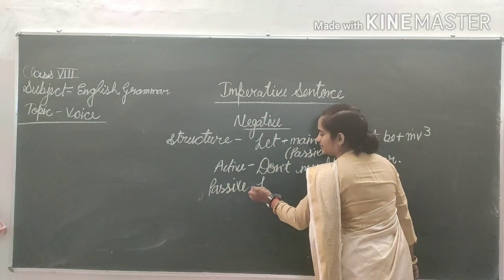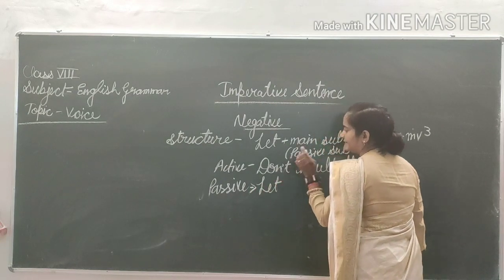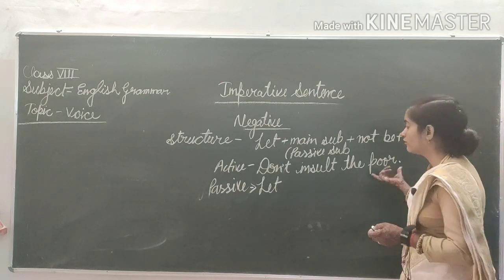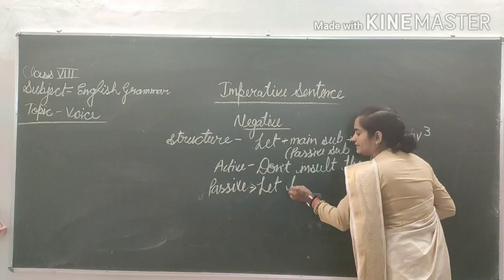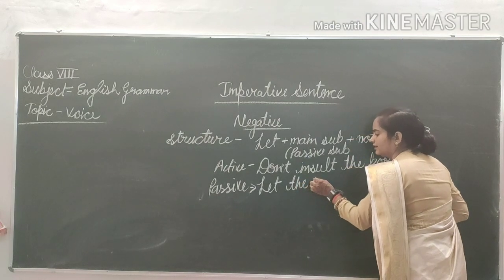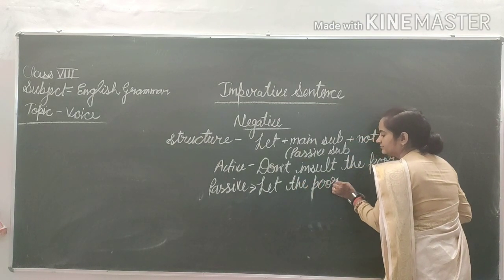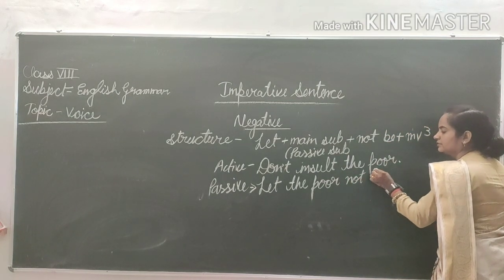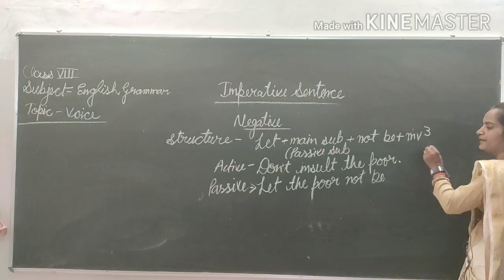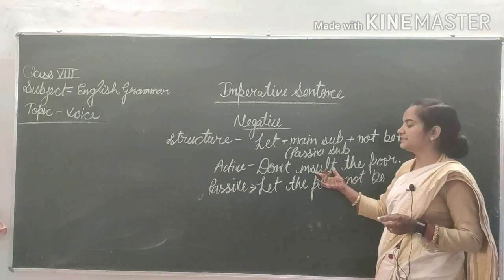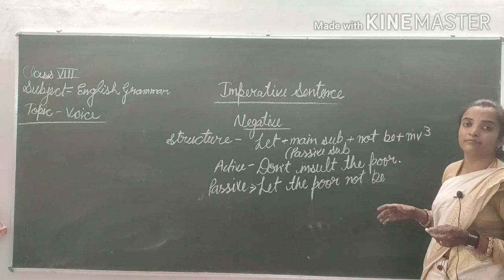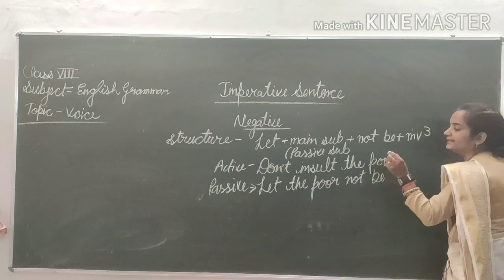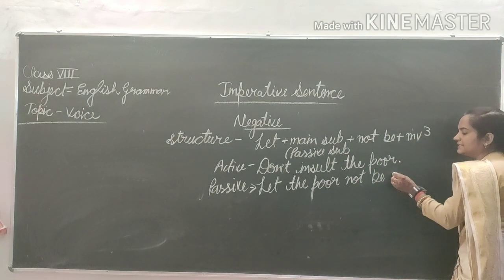Let. Then the main subject. What is the main subject in this sentence? It means the object. This one. Let the poor. Then not be. Then MV3. Find out the verb in the sentence: insult. So what is MV3 of insult? Insulted. Let the poor not be insulted.